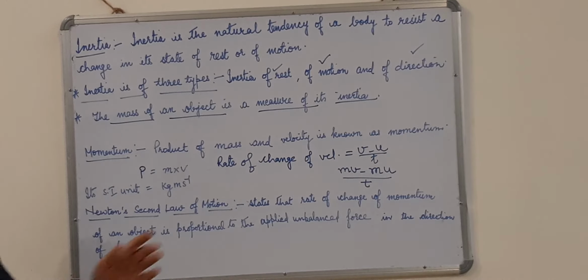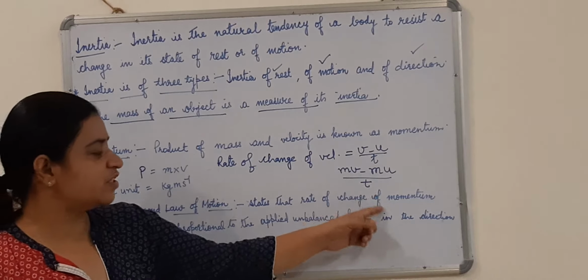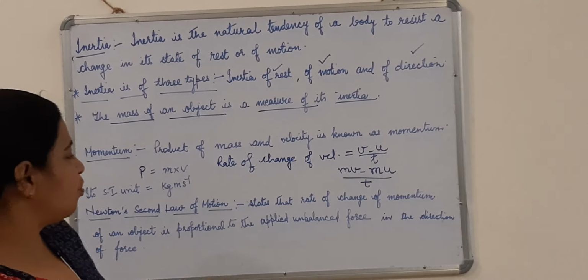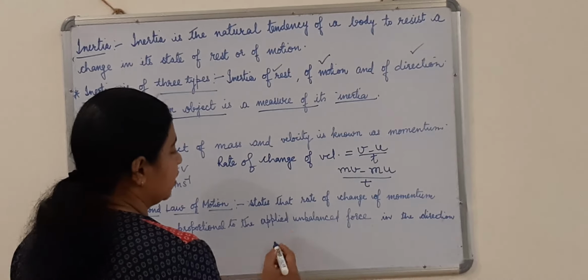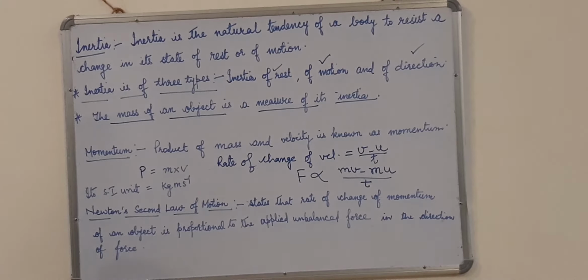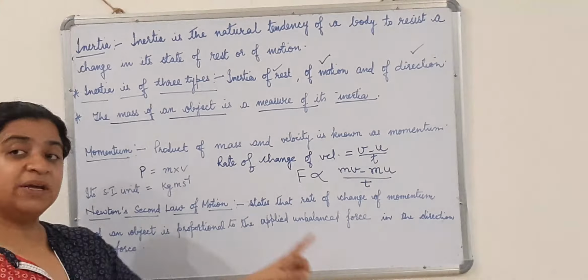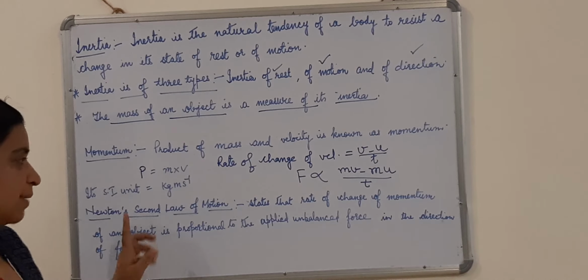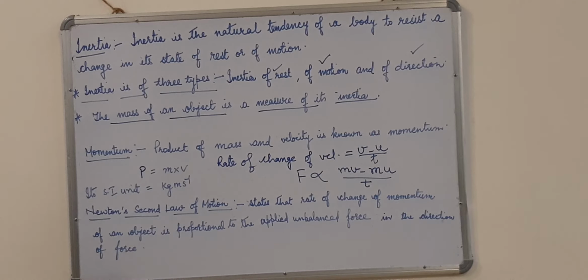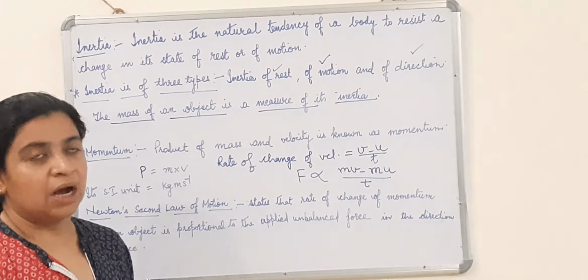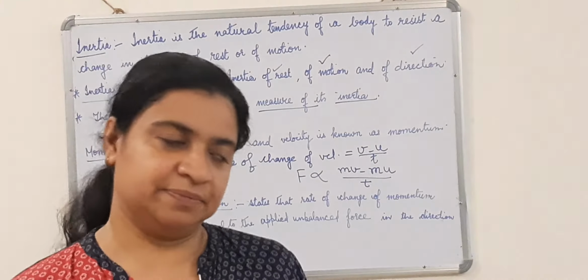So, Newton stated that rate of change of momentum of an object is proportional to the applied unbalanced force. And that force has to be in the direction of force. Applied unbalanced force in the direction of force. So, this was Newton's second law of motion.